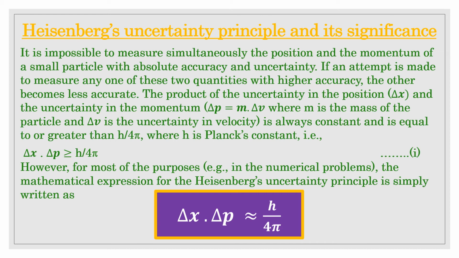So according to the principle of optics, the accuracy with which the position of a particle can be measured depends upon the wavelength of the light used. Thus, the uncertainty in position is plus or minus lambda. That is the uncertainty in position, and that depends on the wavelength. Just now I told you, according to the principle of optics.